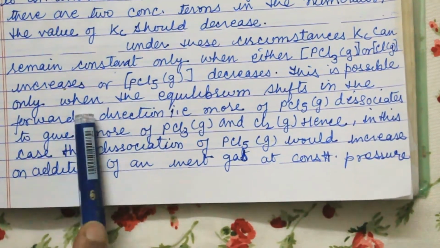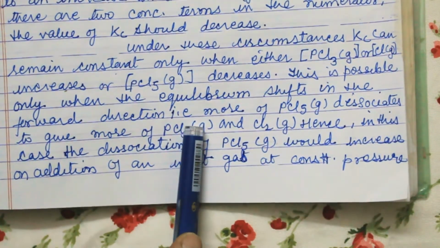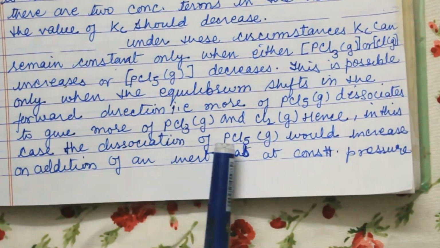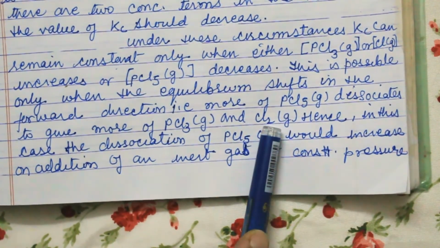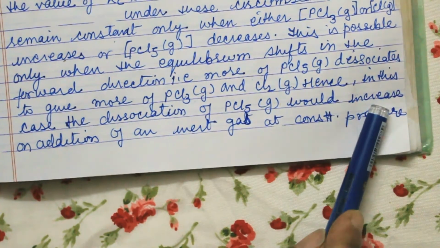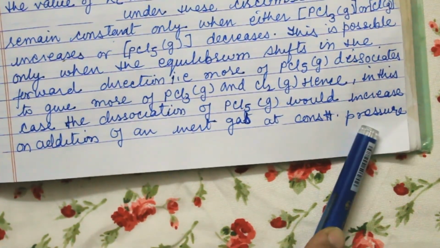This is possible only when the equilibrium shifts in the forward direction, that is, more PCl5 dissociates to give more PCl3 and Cl2. Hence, in this case, the dissociation of PCl5 would increase on addition of an inert gas at constant pressure.